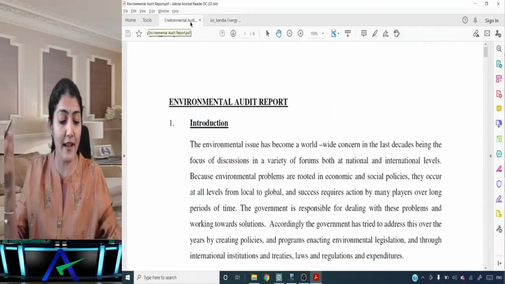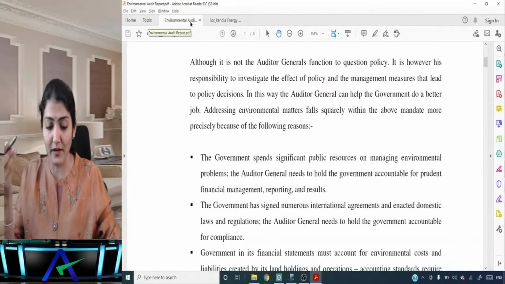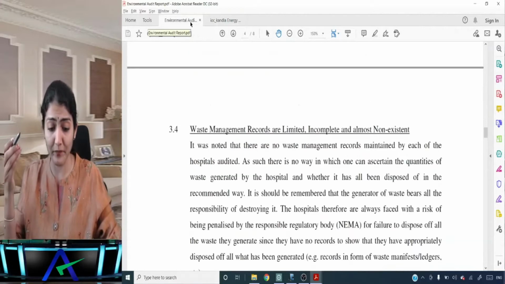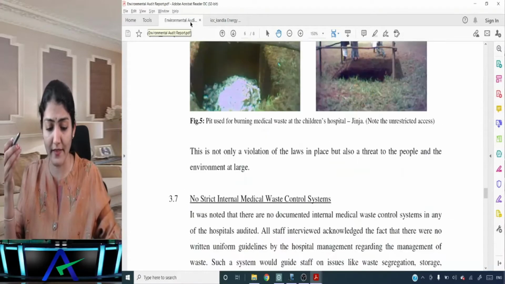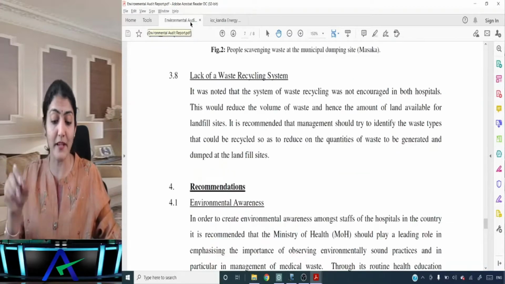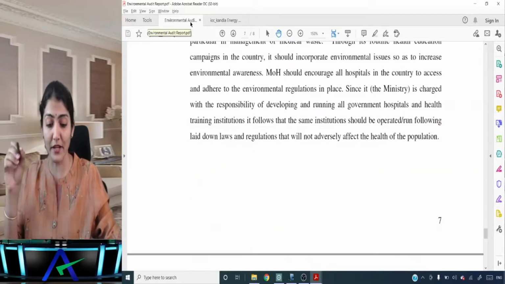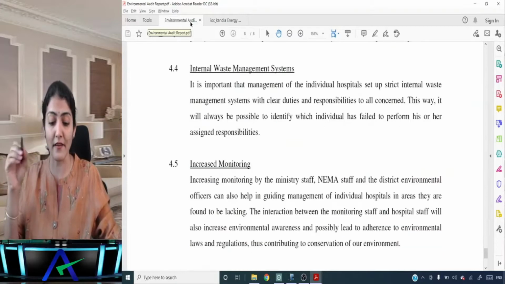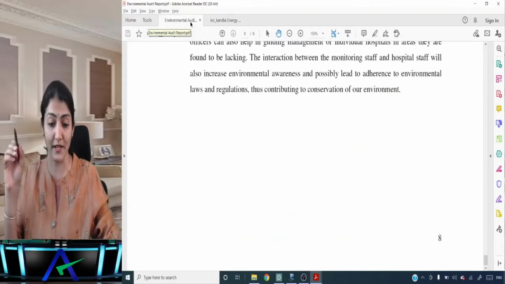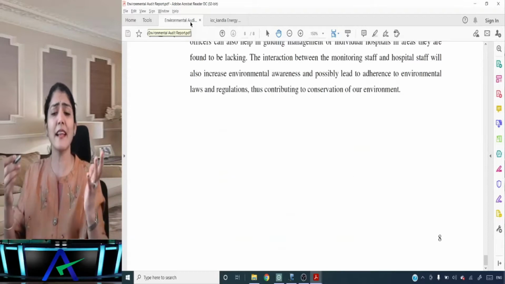Then say this is an environmental audit report, right? So again you have the introduction, objective, findings, right? Then all the findings, and then they've given the images also over there, and then the recommendations. And so recommendations: environmental awareness, risk evaluation, policy strategy, internal waste management, monitoring. And so this is just like an example which I am showing you of the reports.